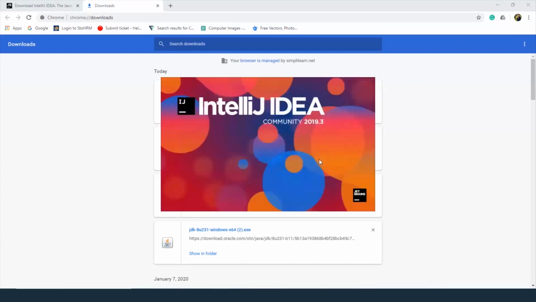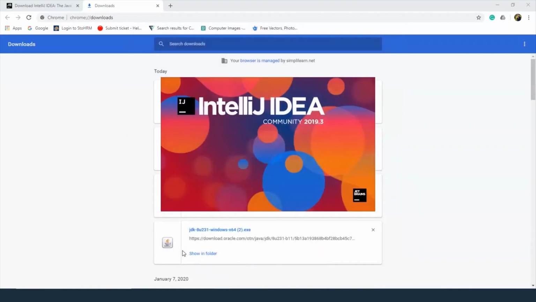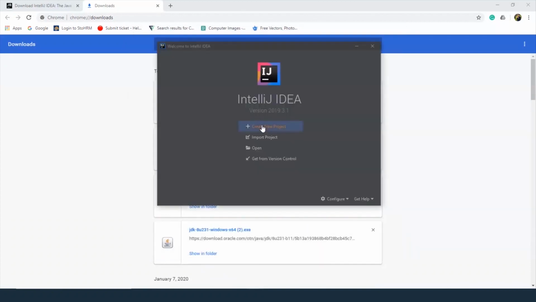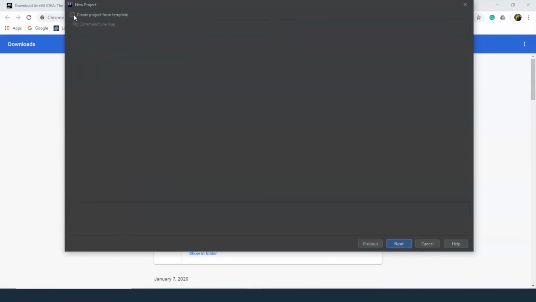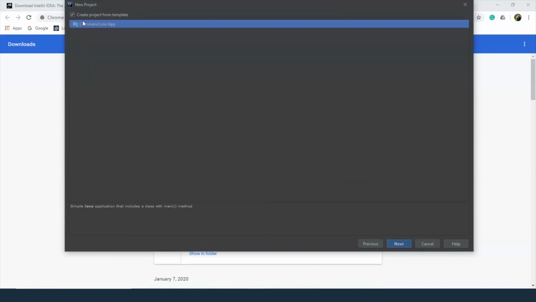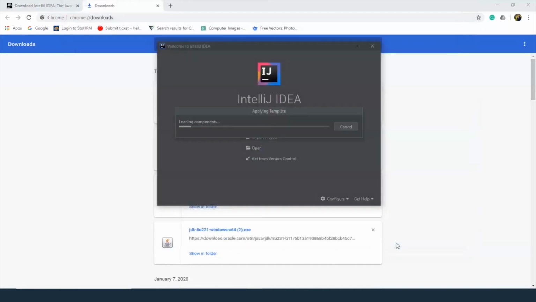Let's not import any settings. We'll accept the privacy policy. We'll set defaults. Now let's create a new project. So here make sure your project SDK is set to the version of Java you've installed. Make sure this isn't blank. We'll go to next. Here you need to select this option, which is create project from template, and we are now going to create a command line application. Press next. Name the project, which I'm going to call my project 2. You can change the location if you want. I'm just going to keep it the way it is, and then click on finish.